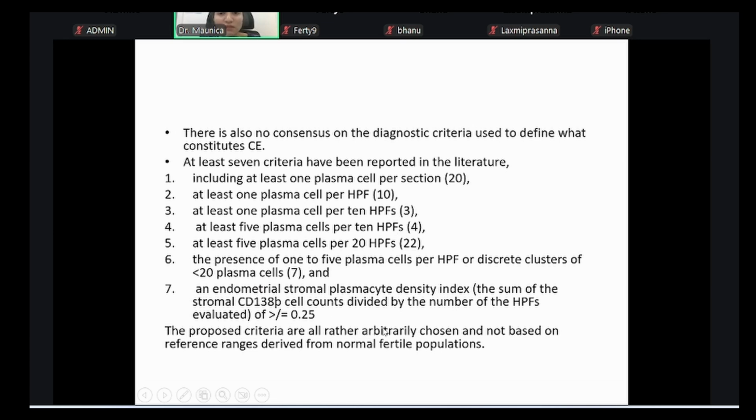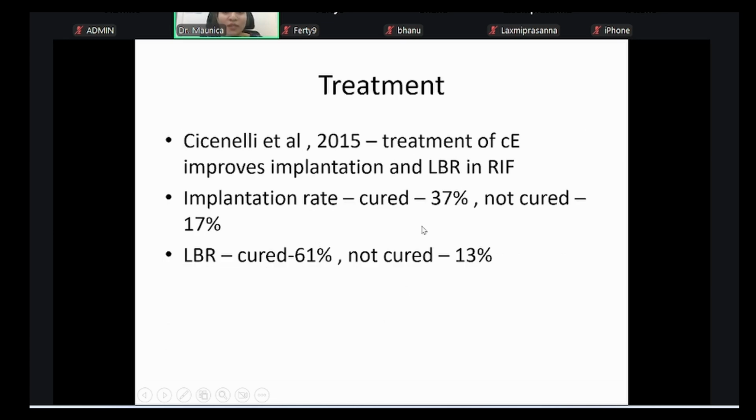We consider it as chronic endometritis. Treatment. Why is treatment important? One study showed that after treatment of chronic endometritis, the implantation rate as well as live birth rate both improved in cases of recurrent implantation failure. So that's why they say if nothing is understood, all comes normal, do a simple hysteroscopy, and if there is chronic endometritis, treat it, then maybe your subsequent transfer, the chances of being a success will be at least partially